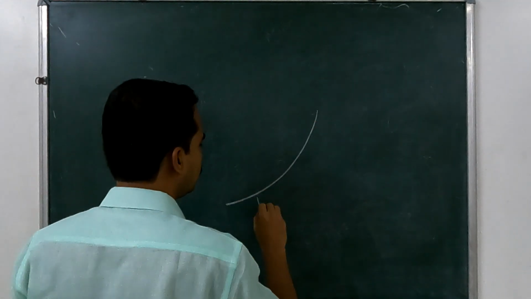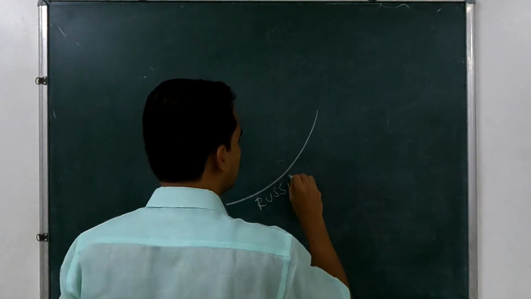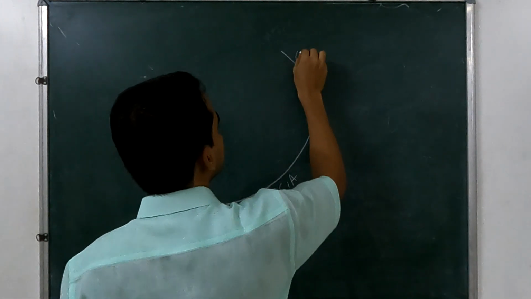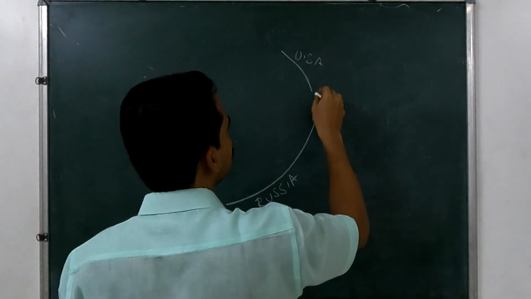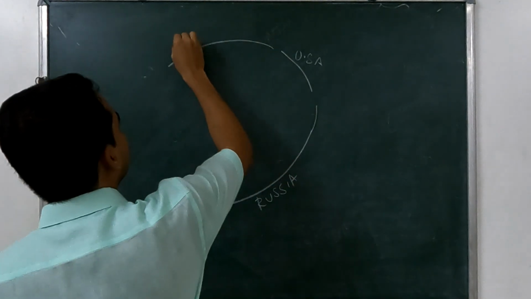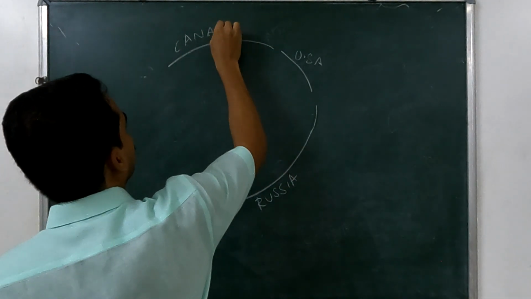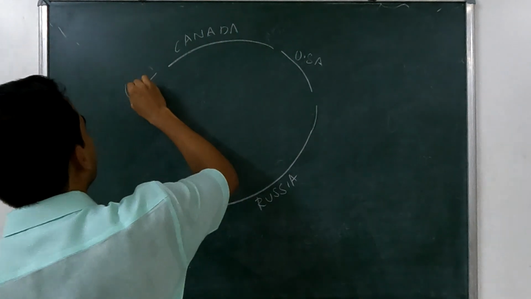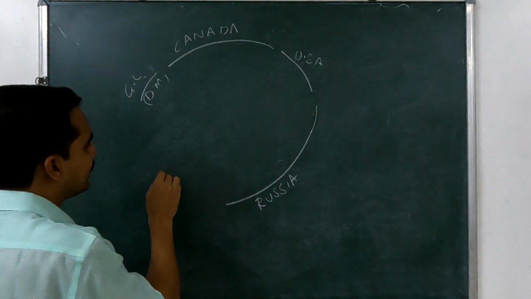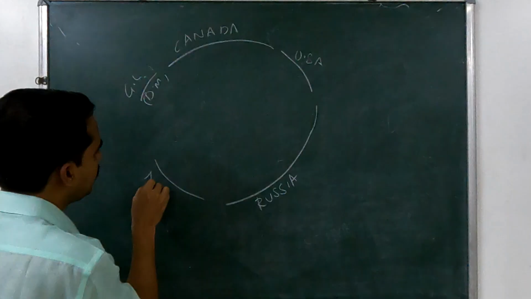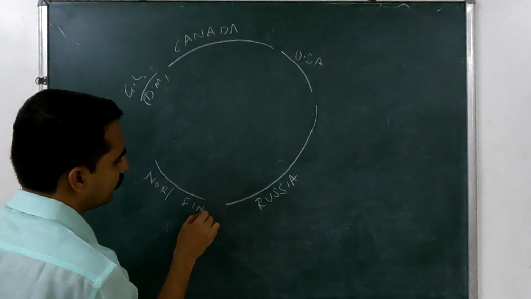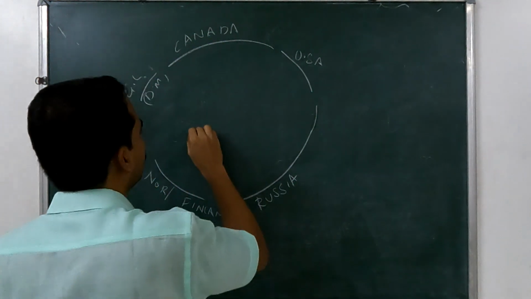Russia here, it is Russia, and then in this part here it is Alaskan part, USA, right? USA, and then Canada, and here Greenland, Denmark, and here the Scandinavian countries, Norway, Finland, Sweden. And it is Arctic.